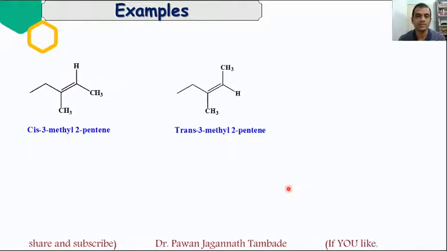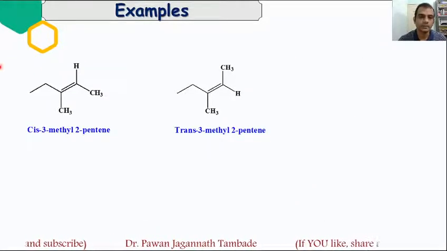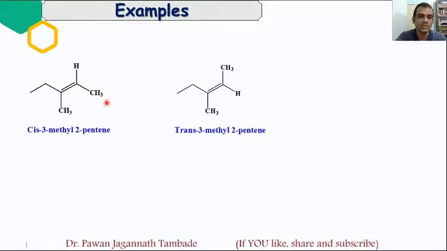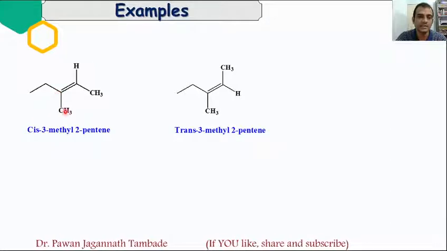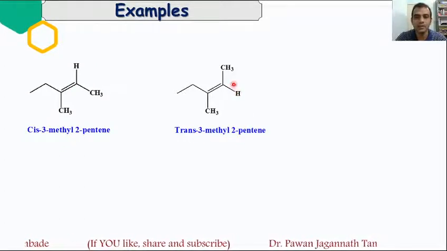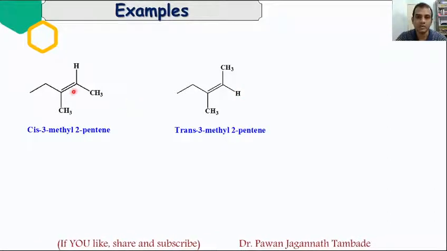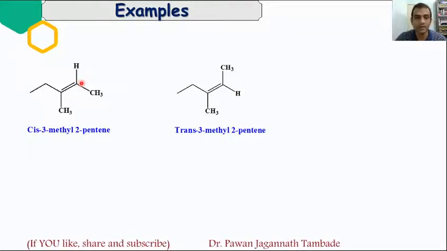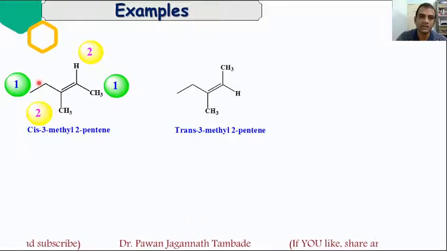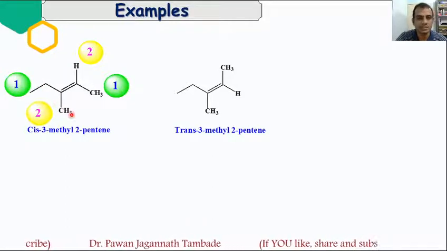We will see some more examples. Now look at this carbon-carbon double bond. This carbon is attached to hydrogen and CH3, and this carbon is attached to CH3 and C2H5. This molecule is cis 3-methyl-2-pentene, and this is trans 3-methyl-2-pentene. When we assign priority across this carbon-carbon double bond, then CH3 will get higher priority over hydrogen, and in this case C2H5 will get higher priority over CH3.